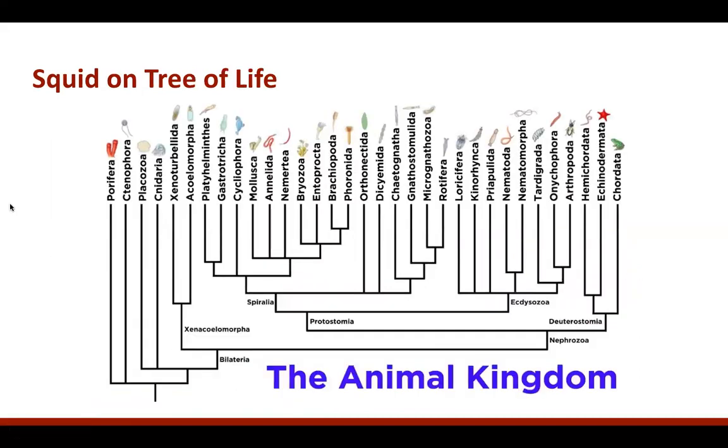Squid on the tree of life. Of course, there are many in the animal kingdom, and this is just including the eukarya. And so for the squid specifically, they fall under the mollusks right here. It is a really great way to understand that there's such a small species on a very broad scale of species in the animal kingdom, but they also help analyze which other groups or phyla they're closely related to. And here, this would be the ones that are next to them.